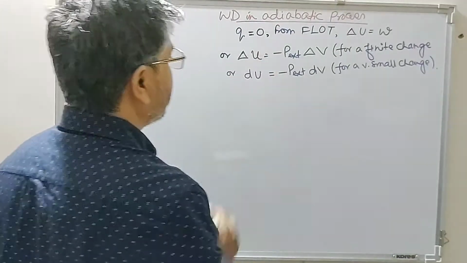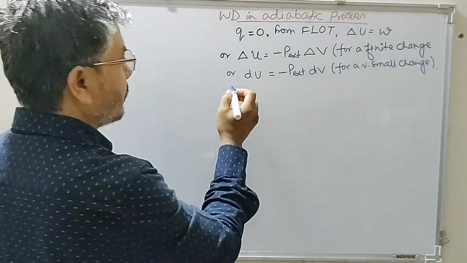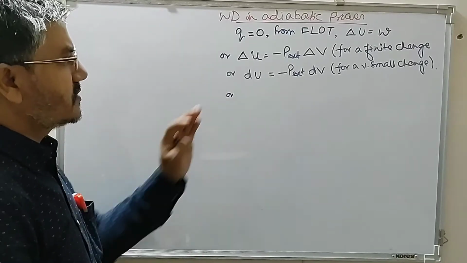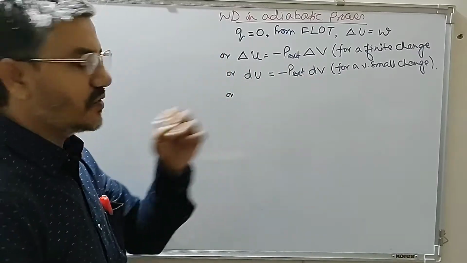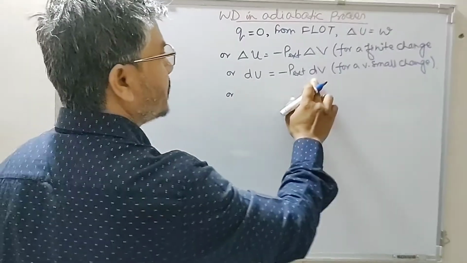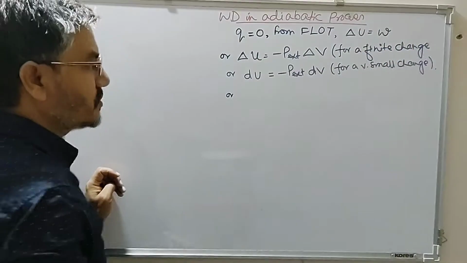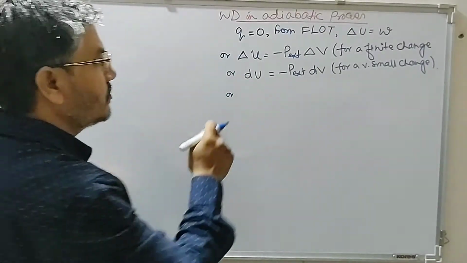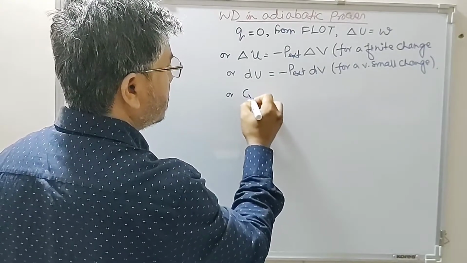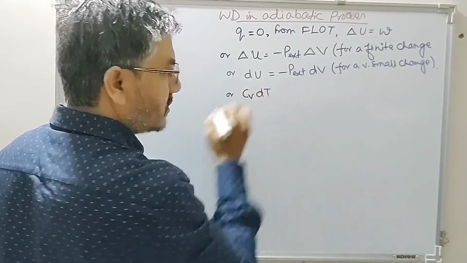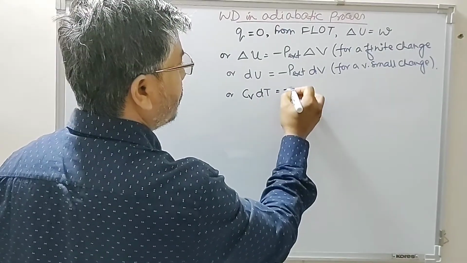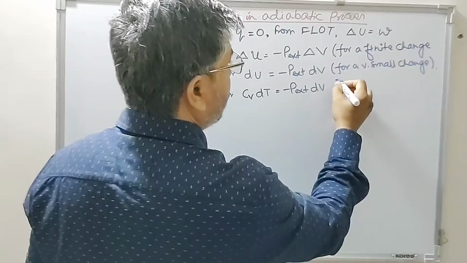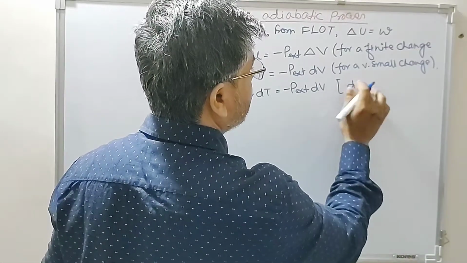Now we have looked at this dU because we are doing it for a reversible process. This is for a small change, that is, a reversible process. So this expression should be used for a small change, meaning a reversible process. Now we have this relationship from heat capacity at constant volume. So dU is equal to Cv dT, which is equal to minus P external into change in volume.